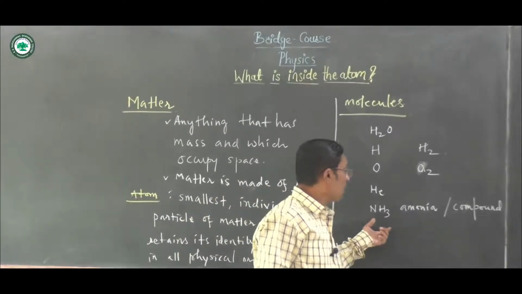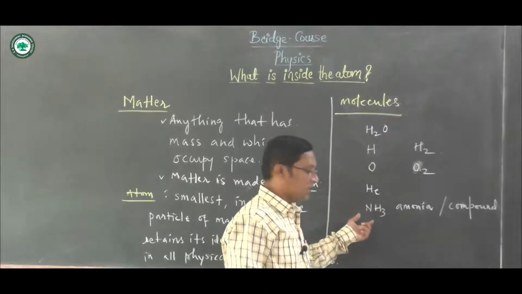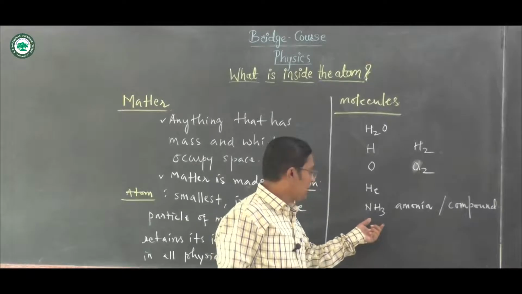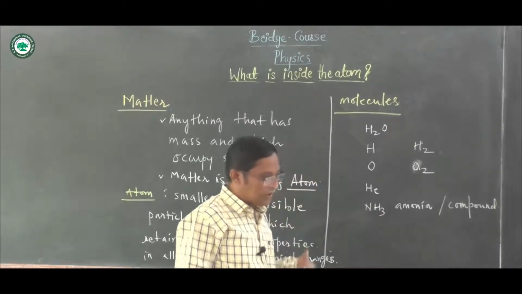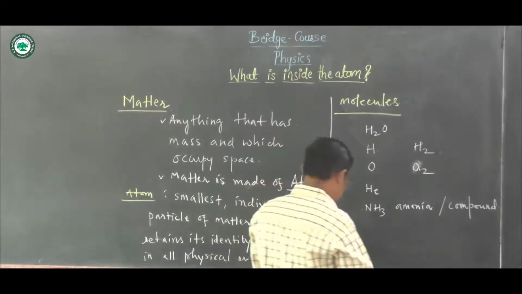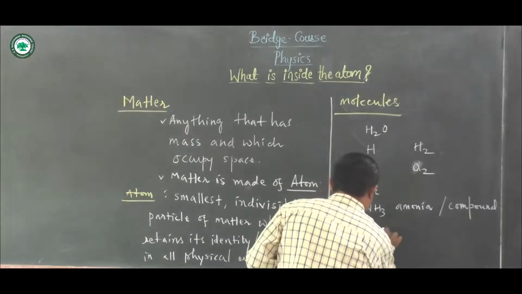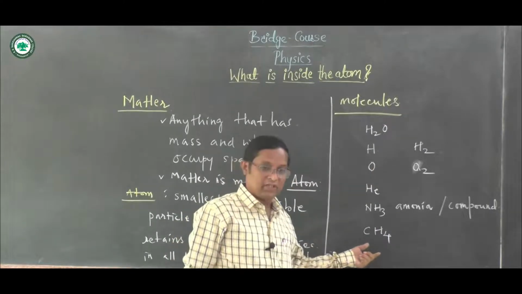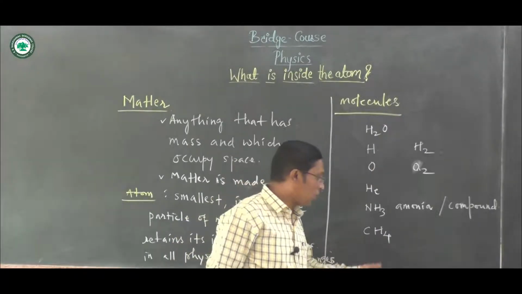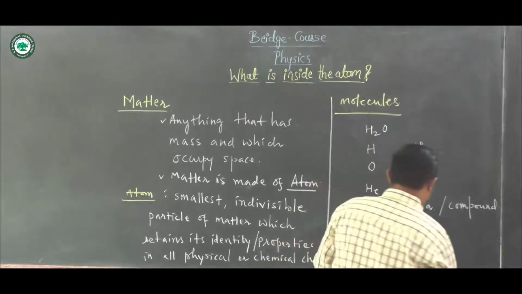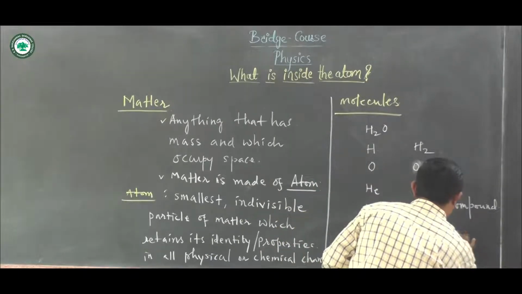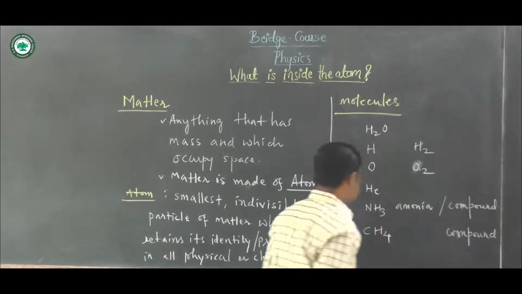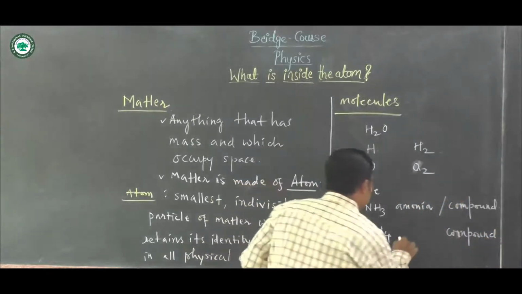Molecule is made from the individual atoms, and inside, two elements are there, which are nitrogen and hydrogen. Again, we can take the example of methane, CH4. Chemically, these two elements combine with each other and form a compound, and this is the molecule of a compound. This is also a compound, which is nothing but methane.